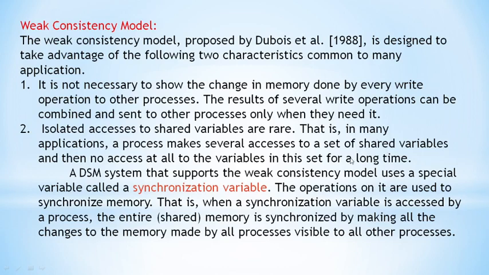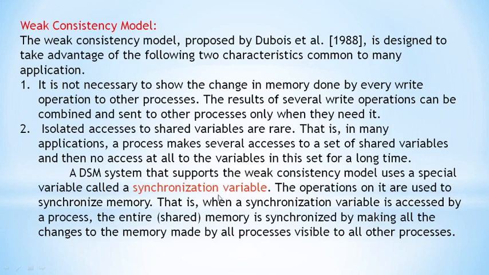If anybody wants to access this shared variable, they have to go through the synchronization variable. You will get the concept of a critical section, where the group of statements which are shared by two or more processes are kept in a block of statements called a critical section. Like that, the DSM system also supports the weak consistency model, and it uses a special variable called the synchronization variable.